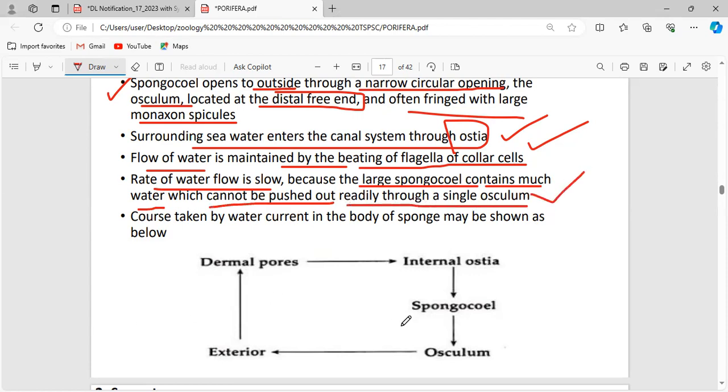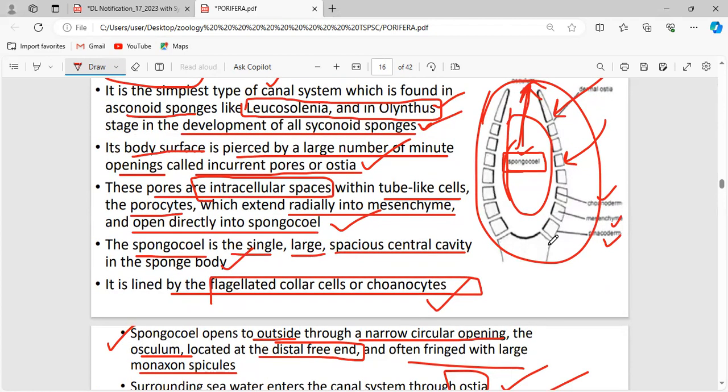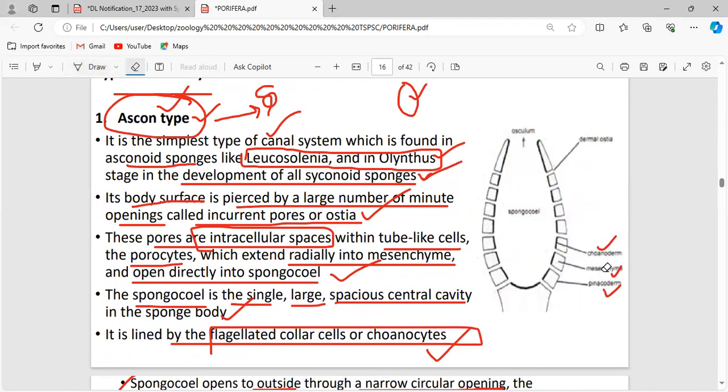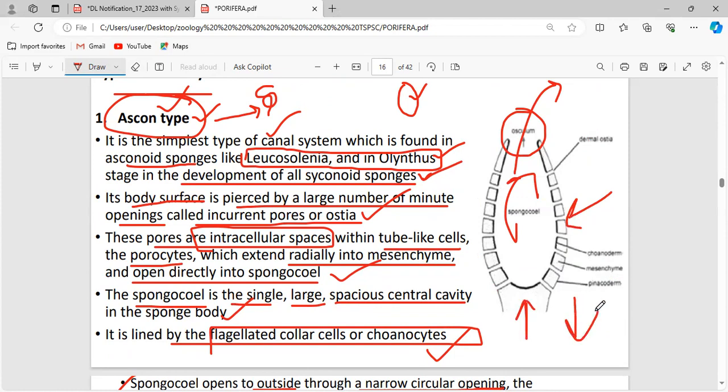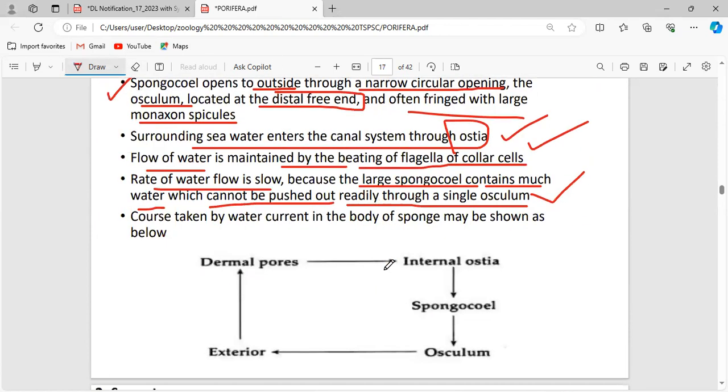through the single osculum. For the entire organism, there are many ostia. The water enters the body of the sponge via all these pores, so the water intake will be large. But there is only one osculum to send the water out. So the water inside the body of the sponge is taken out more slowly than the intake of water. The intake of water is high and the outflow of water is low, because of the presence of many ostia and a single osculum.